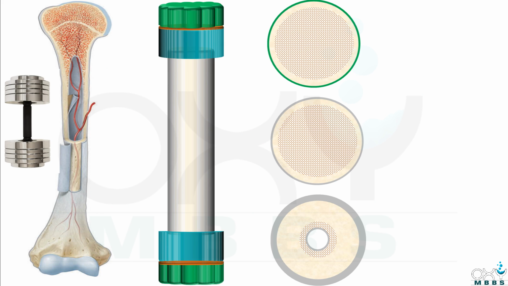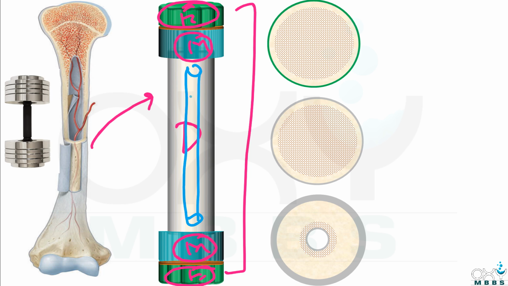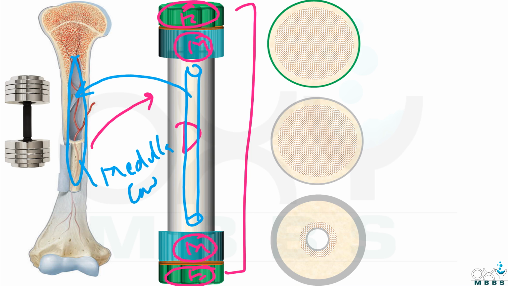Okay friends, now this long bone can be shown like this. These are the epiphyses, these are the metaphyses, and this is the diaphyses or shaft of the bone. Remember one thing, that this shaft of the bone is hollow in the middle region, as you can see clearly here, and it forms a cavity called the medullary cavity. Why is it called medullary cavity? Because it is present in the middle part of the shaft.